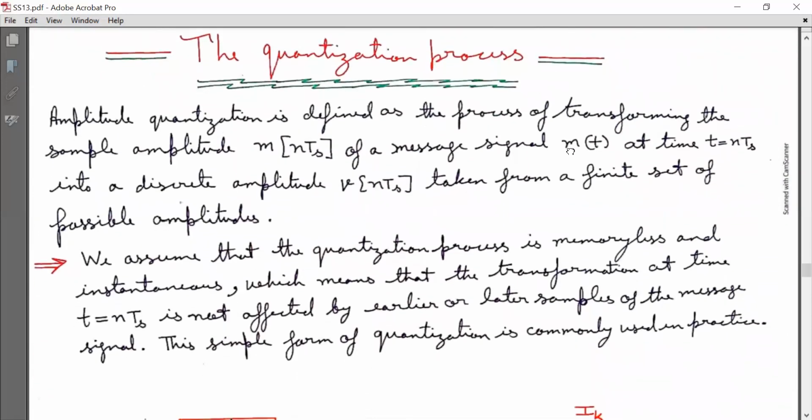Now next is the quantization process. The amplitude quantization is defined as the process of transforming the sample amplitude m(nTs) of a message signal m(t) at time t is equal to nTs into a discrete amplitude v(nTs) taken from a finite set of possible amplitudes. Now this is very important.